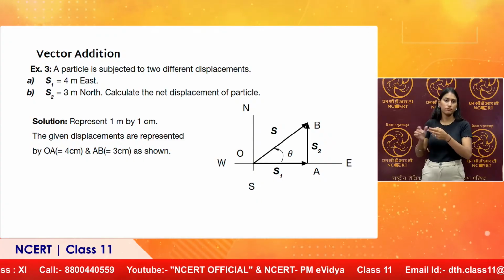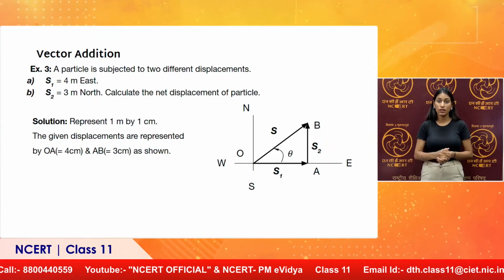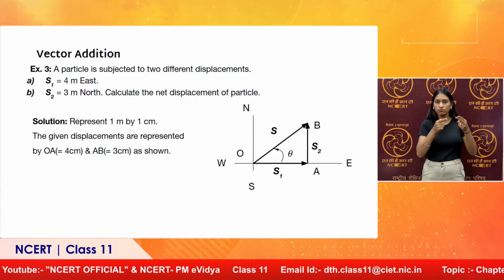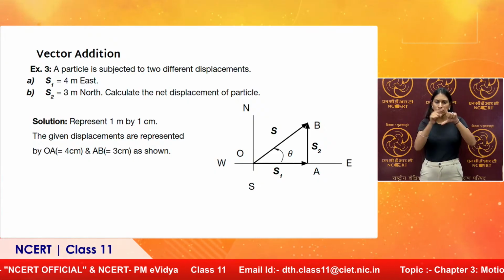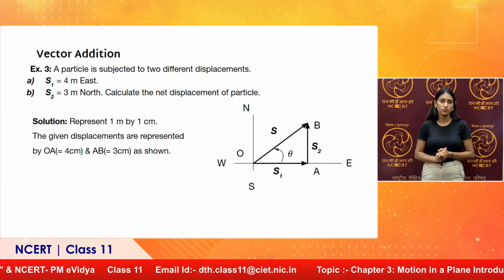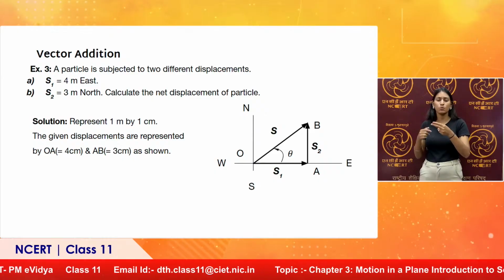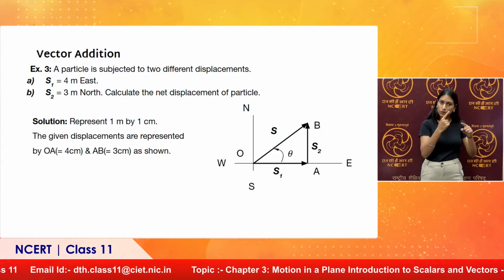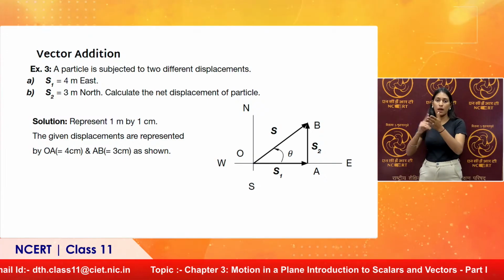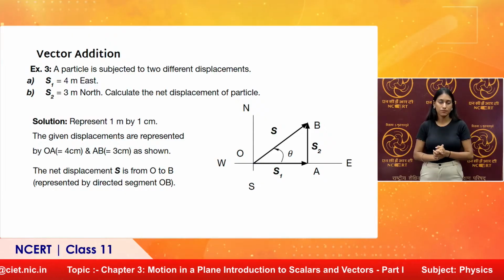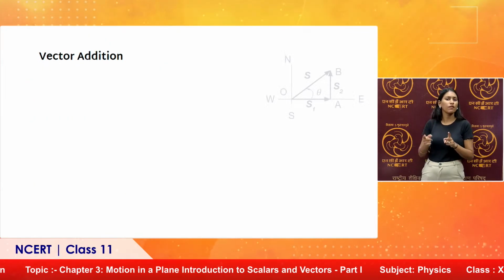You have the resultant or net displacement OB in the diagram, 5 meter it will be, and angle you can measure with the help of a protractor. As I said earlier, if the diagram is appropriate, the direction will also be appropriate. So, this OB will give you not only the magnitude, but also the exact direction. So, this is how we add vectors, different from that of scalar addition.